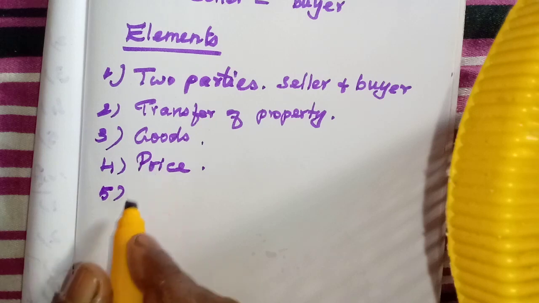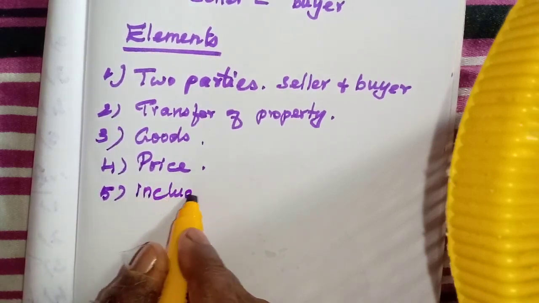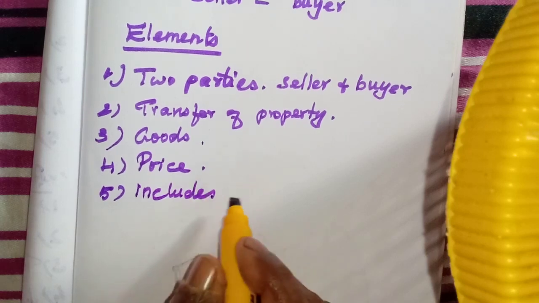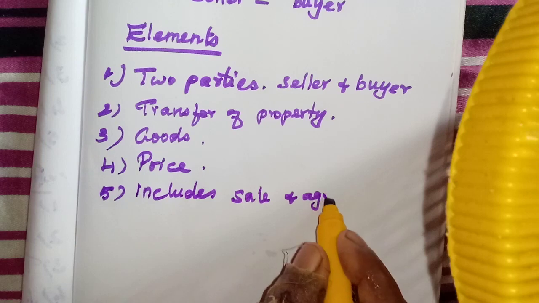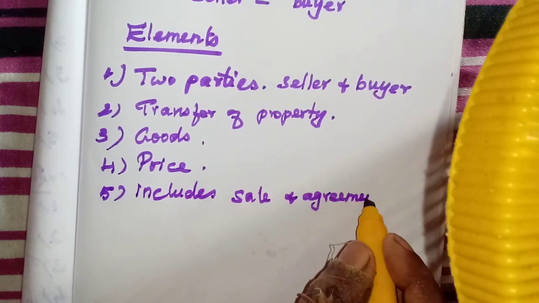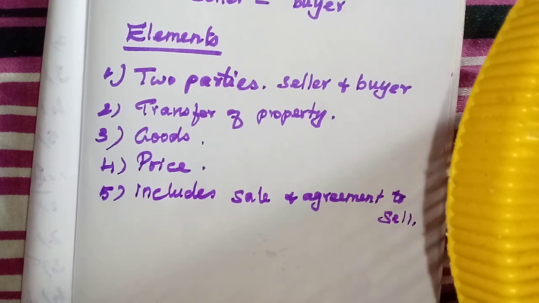Then this contract of sale of goods includes both sale and agreement to sell.